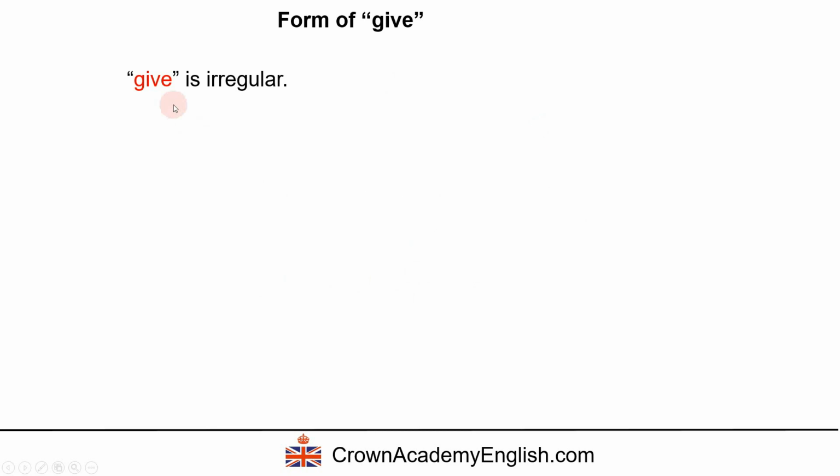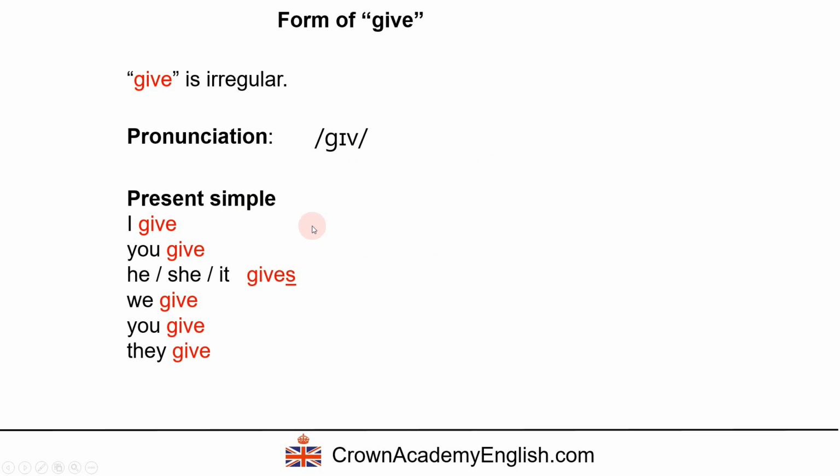Well, first of all, give is irregular. The pronunciation is give, give. Here is the present simple. The present simple is regular, it's normal. I give, you give, he, she or it gives with an S. We give, you give, and they give.